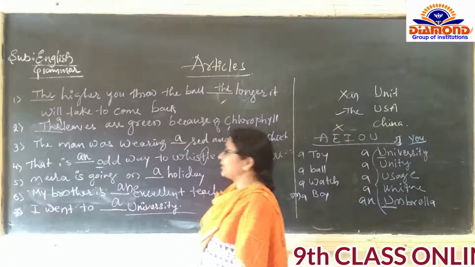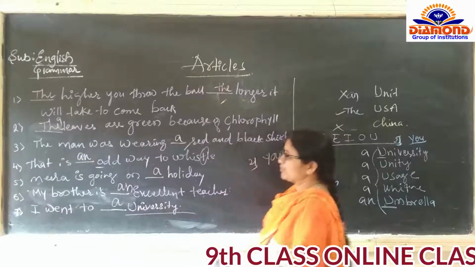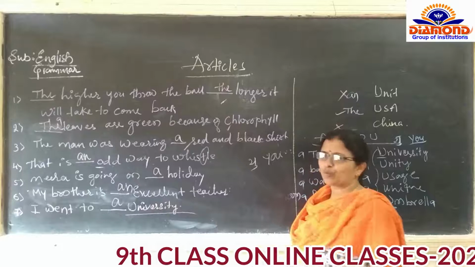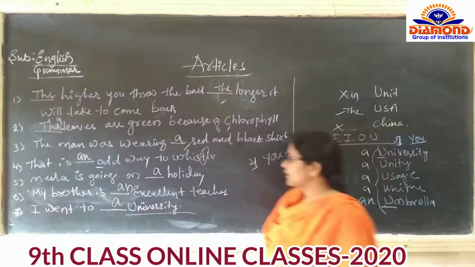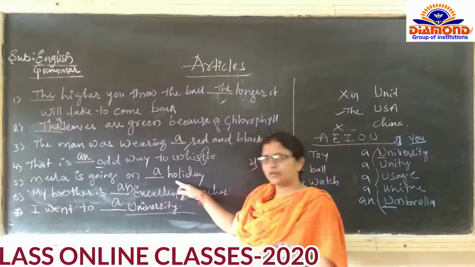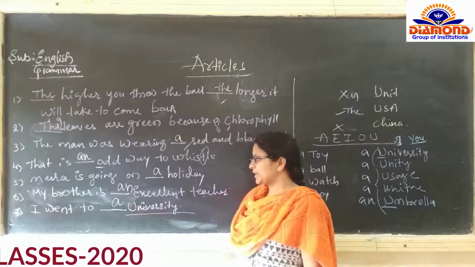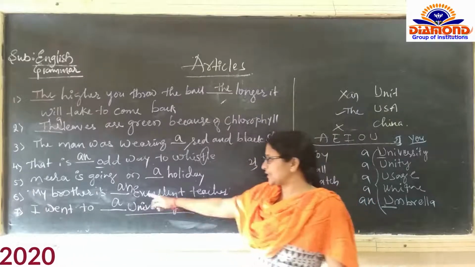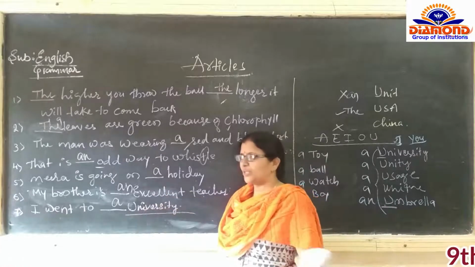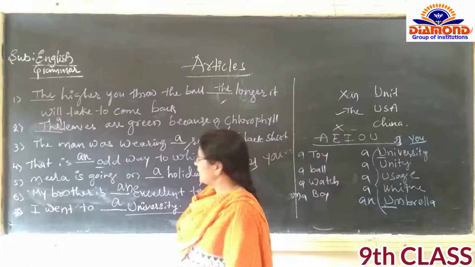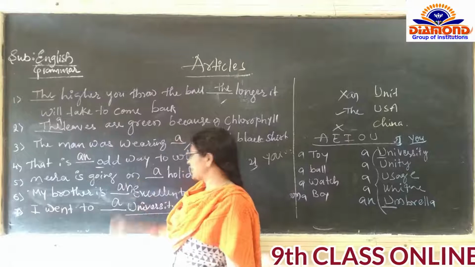If they have given indirect sounds, that is somewhat of a problem in filling up the blanks. Then Meera is going on dash holiday, that is direct. My brother is excellent, E is a vowel and the E sound is there, no problem to fill the gap, that is an.